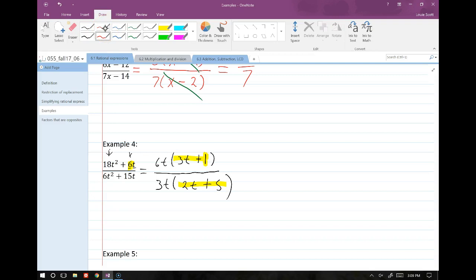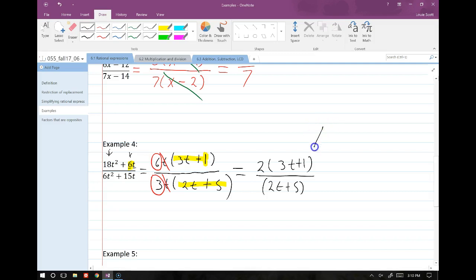We'll move on. So we can cancel these t's, and then we can convert the 6 over 3 into 2, which is what it's equal to. So we have 2 times 3t plus 1 over 2t plus 5. And that's it. We can't factor anymore. We can't cancel anymore. So we're done.